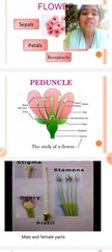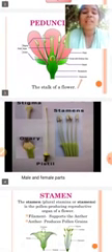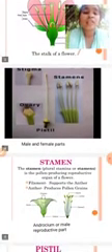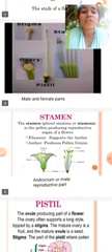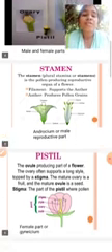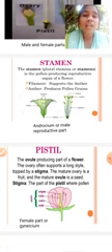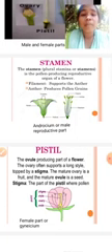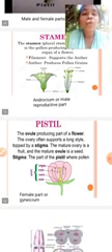The gynoecium is the female reproductive part. These are the structures of the androecium and gynoecium. The stamen is the androecium; the androecium is also known as the stamen. The androecium consists of two parts: filament and anther. The anther helps to produce the pollen grains, and the filament supports the anther.